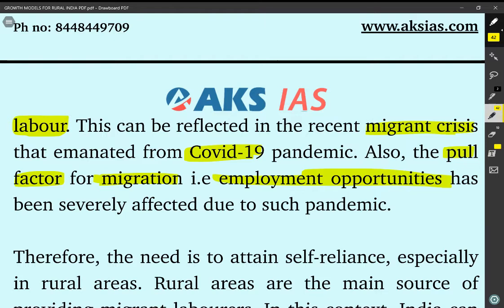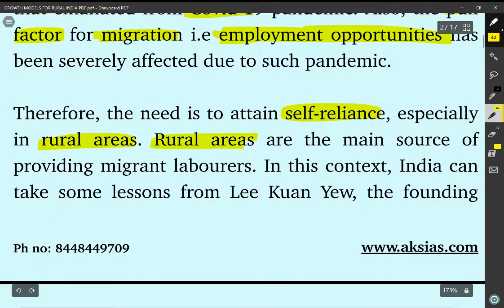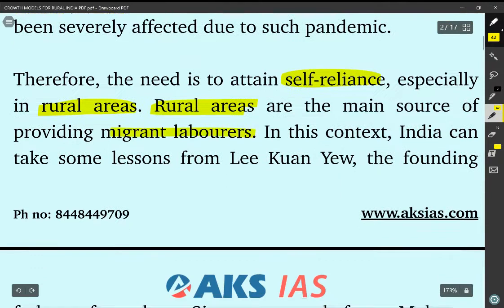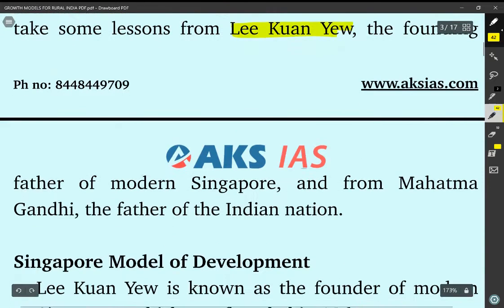Most of the industries, factories, service industries, and various kinds of industries have been affected, and they went for shutdown. So that's why a lot of people who migrated from rural areas were left unemployed. Therefore, the need to attain self-reliance, especially in rural areas, has arisen. Rural areas are the main source of providing migrant laborers. In this context, India can take some lessons from Lee Kuan Yew, the founding father of modern Singapore, and from Mahatma Gandhi, the father of the Indian nation.